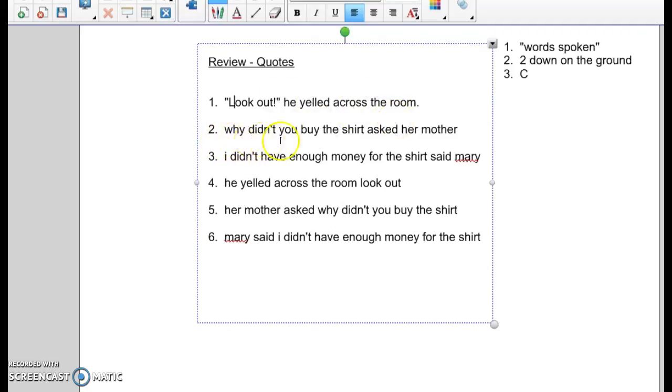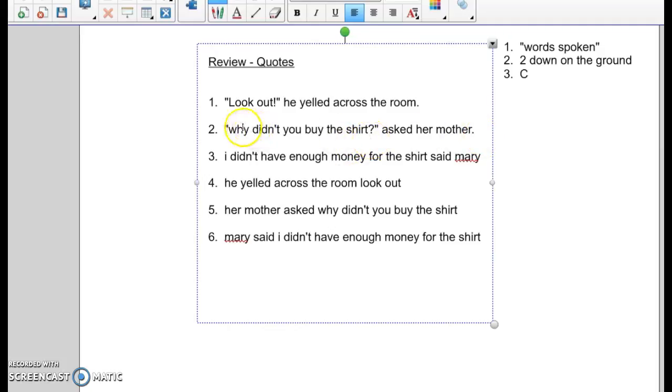Number two, "Why didn't you buy the shirt?" asked her mother. What was spoken? Why didn't you buy the shirt? Two down on the ground. We know she's asking it, so we need a question mark. Which part is the question? Why didn't you buy the shirt? Or asked her mother. She is asking, why didn't you buy the shirt? This is a statement telling us that she asked it.